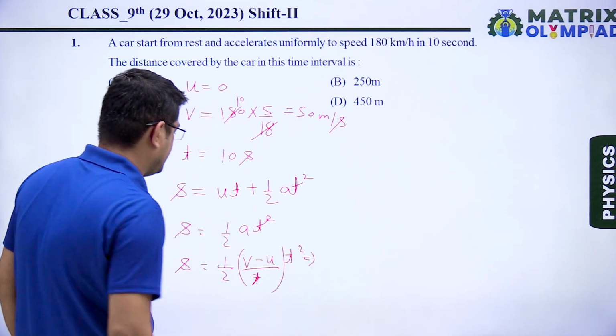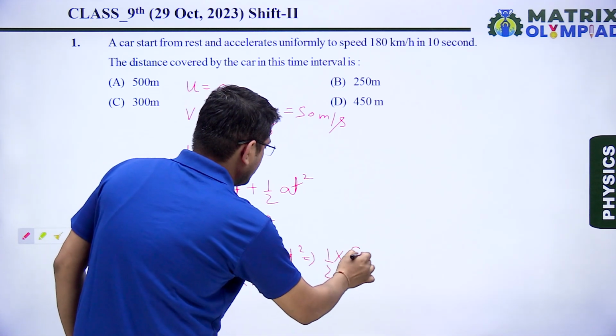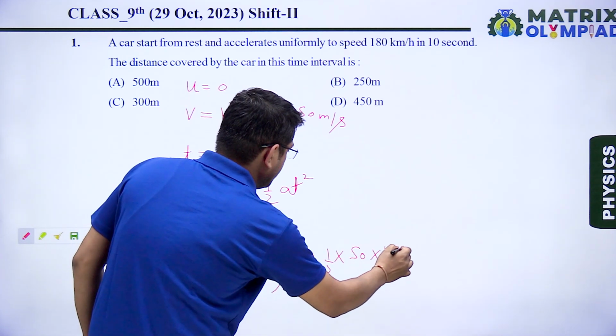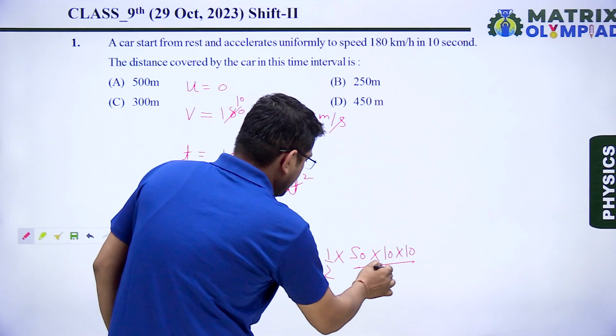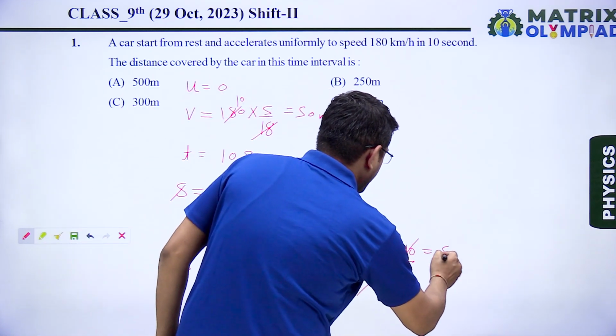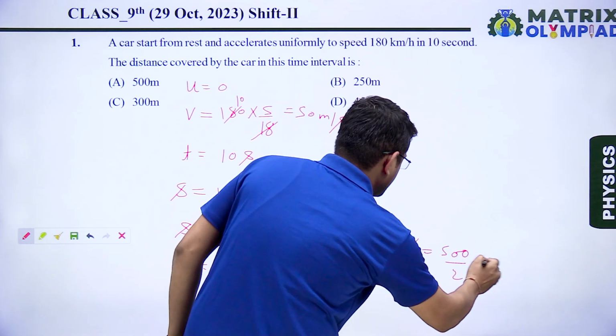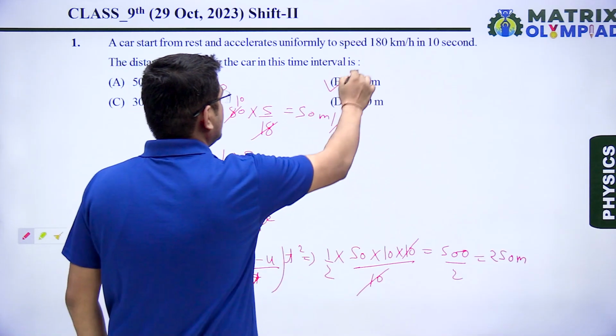From here we can see it is 1 upon 2 multiplied by v is 50, multiplied by 10, multiplied by 10, divided by 10. So this 10 is cancelled by this 10 and it becomes 500 divided by 2, which equals 250 meter. So our correct answer is option B.